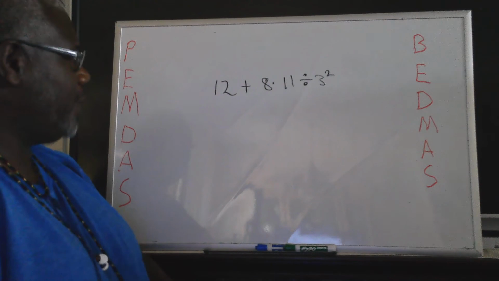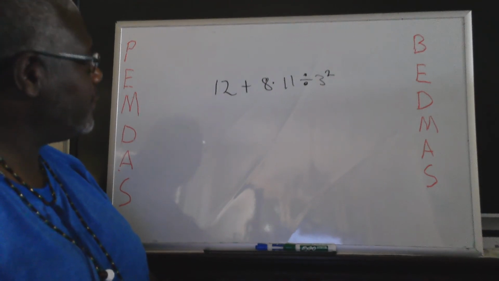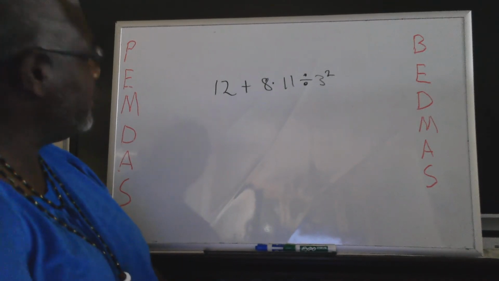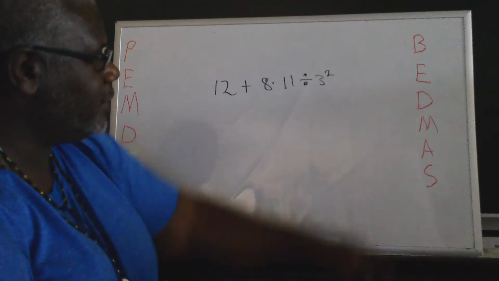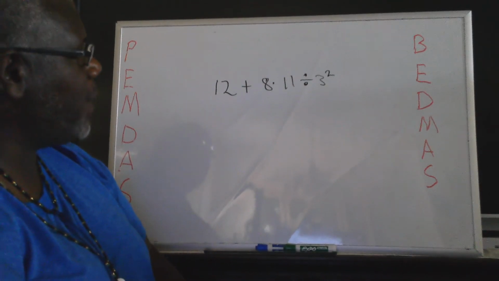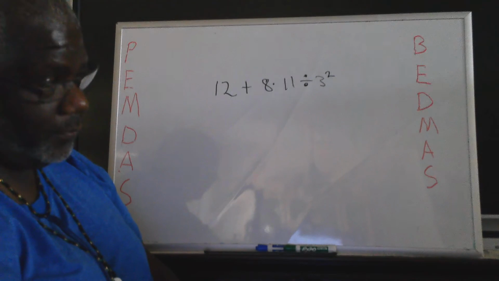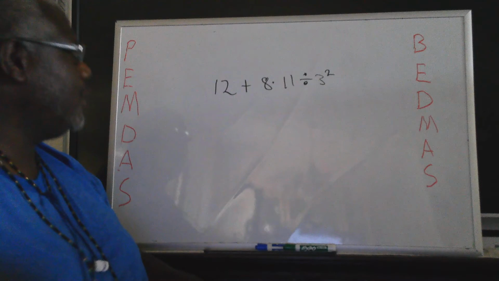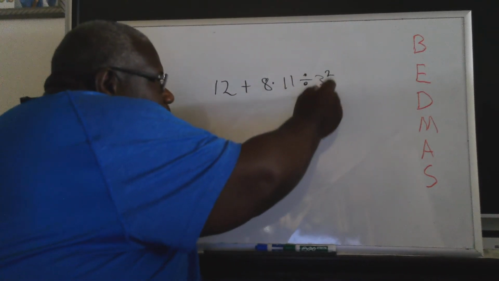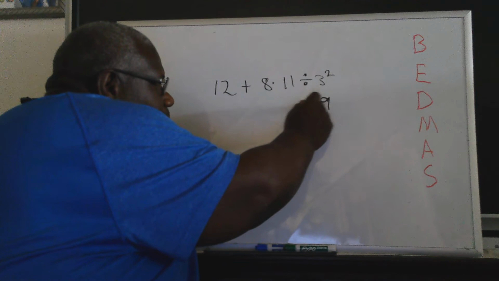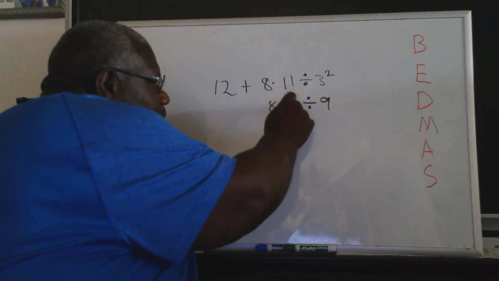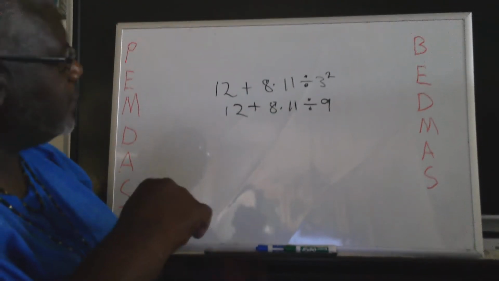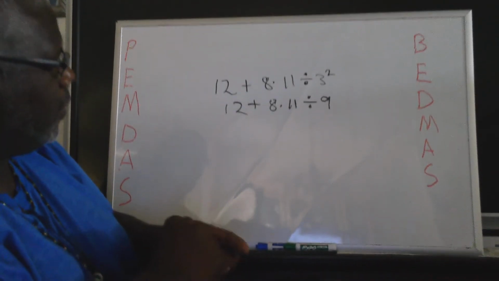My next problem, as we see, 12 plus 8 times 11 divided by 3 squared. So what do we do first in this case? We can go either side. Let's go this side this time. Okay. Do we see any brackets or braces or parentheses? No. But we do have an exponent. Right? So let's do that. So 3 squared we know is 9. Right? That's a division problem. 8 times 11. What do we do next? There's a multiplication and a division problem. What do we do next?